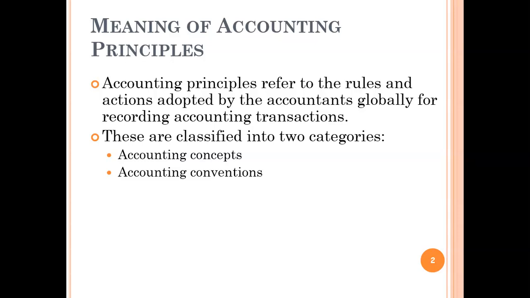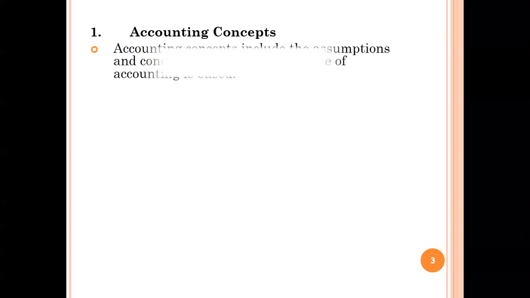The accounting principles are classified into two categories. They are accounting concepts and accounting conventions. First and foremost, what do you mean by accounting concepts? These are the assumptions and conditions on which the science of accounting is based. Accounting is an art as well as a science. So, in the definition, we call it an art of recording, classifying, and summarizing in a significant manner. So, the science of accounting is based on assumptions and conditions.